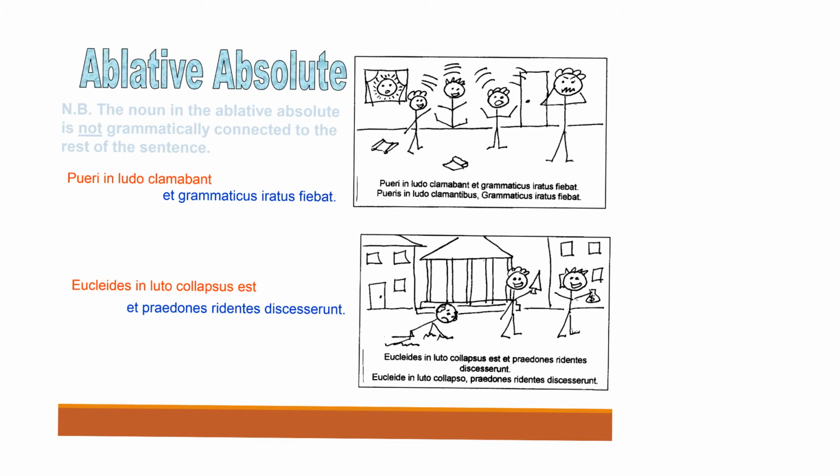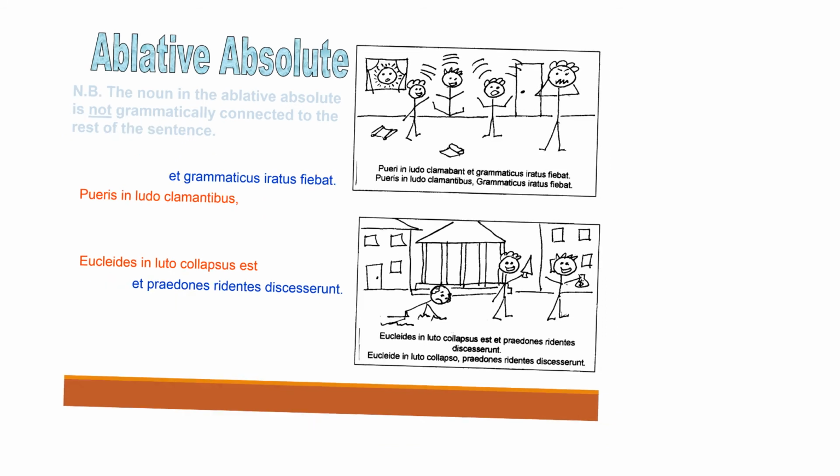A key thing to remember, I'm sure you're asking, why would they use this instead of a cum clause? Well, answer number one is because it's a little more succinct. You are often using shorter phrases to do it in a subordinate clause. The other reason is that the noun in an ablative absolute is not connected to the rest of the sentence. If the boys are in this part of the sentence for an ablative absolute, they will not be in this part of the sentence. They are disconnected. They are absolutely not connected to the sentence.